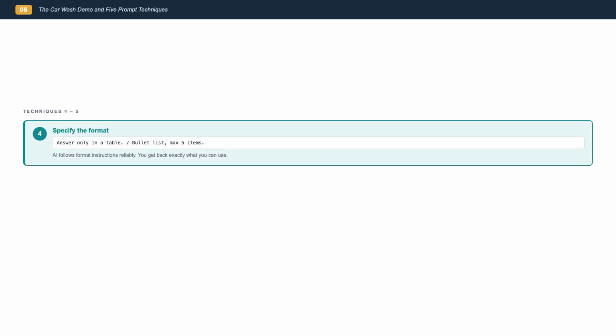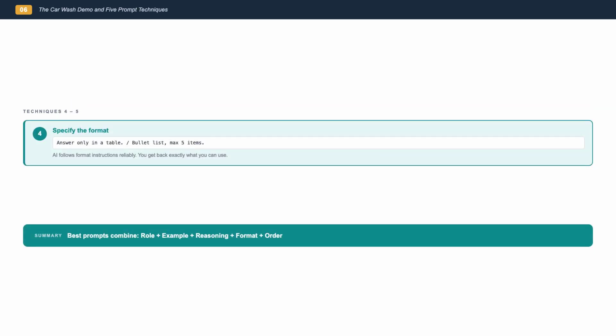Technique 4, specify the format. Answer only in a table. Reply with yes or no only, no explanation. Give me a bullet list with no more than 5 items. AI follows format instructions very reliably. If you know what form you want the output in, just say it. Don't leave the format to chance.